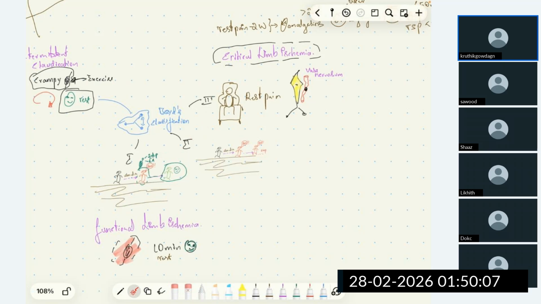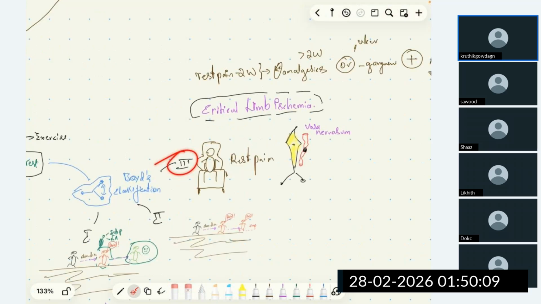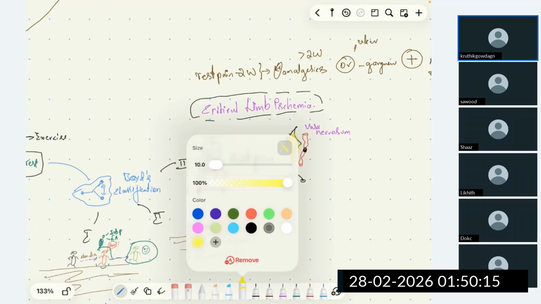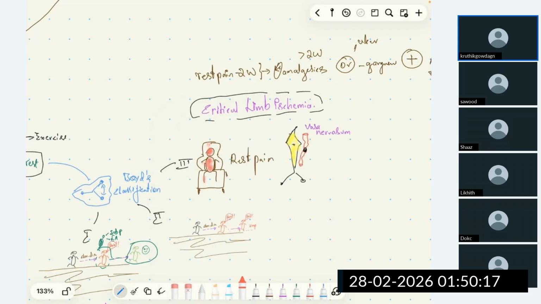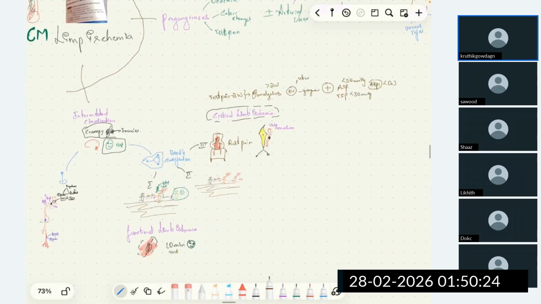And in the third, Boyd's 3 classification, while the patient is resting, he experiences pain. That is called rest pain. Pain, pain, pain. He is crying like anything. So in Boyd's 1, we saw the patient walks for some distance, pain, and continued walking, relieved. In Boyd's 2, walks for some distance, pain, continued walking, not relieved. Limps. In Boyd's 3, the patient has rest pain.